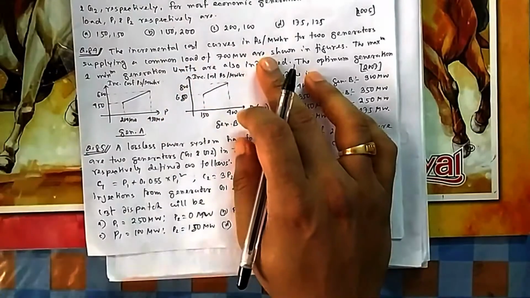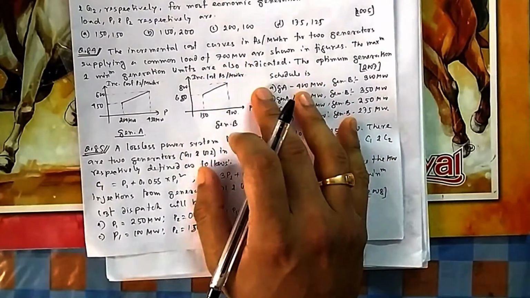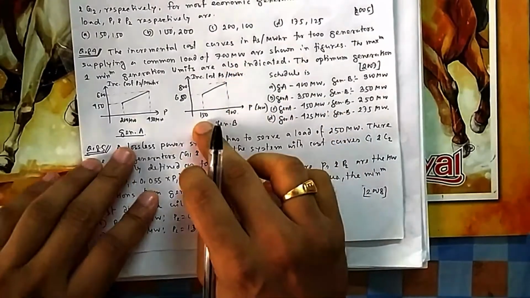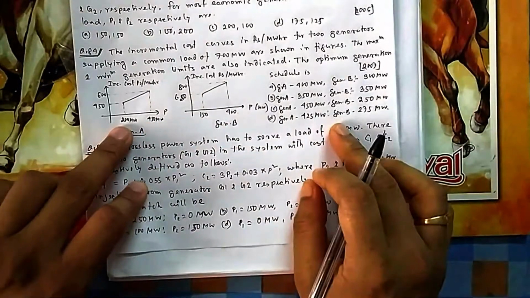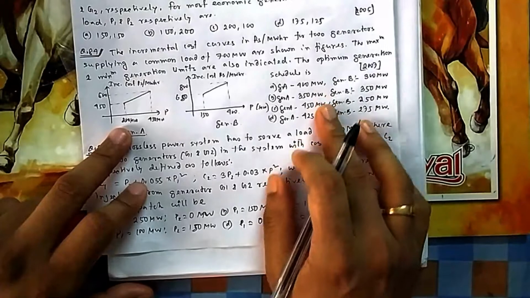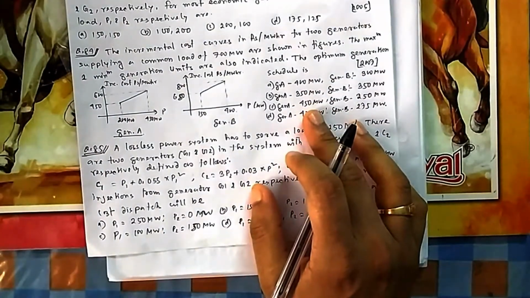The incremental cost curves in rupees per hour of the two generators supplying the common load of 700. Again, P1 plus P2 should be equal to 700. The maximum and minimum generation limits: here maximum is 400, minimum is 150; here maximum is 450, minimum is 200. The optimum generation is when they reach the optimum generations. From the options also you can try, or we can solve it also.